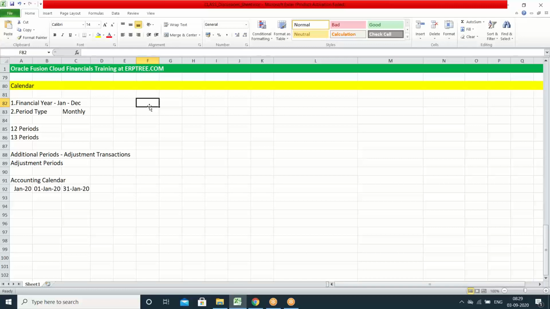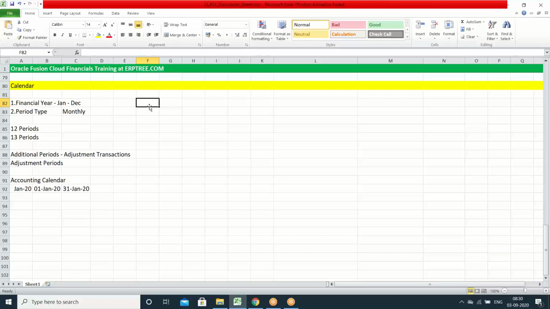Any other questions here, please? Sir, can we create multiple calendars in the system? Yes, you can create n number of calendars. Ideally, calendar creation is country specific. Regarding this period type, suppose we have defined it as quarterly, can we later change it to monthly? You cannot. It's a one-time decision.